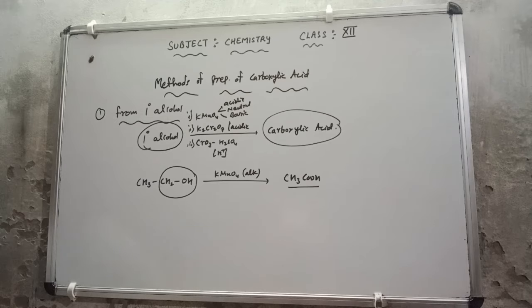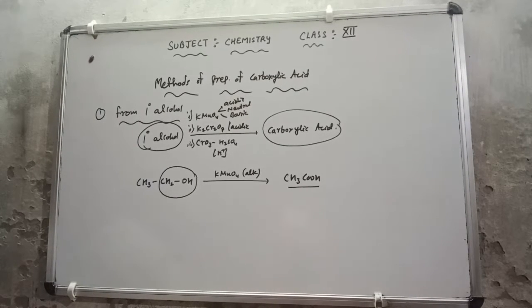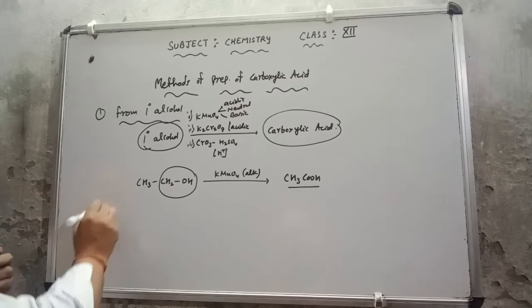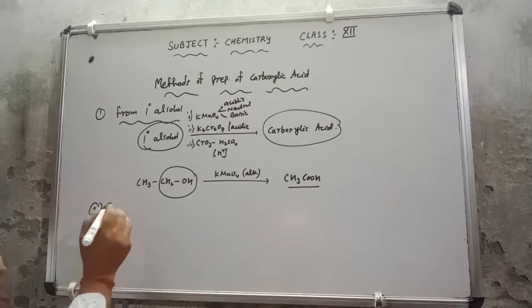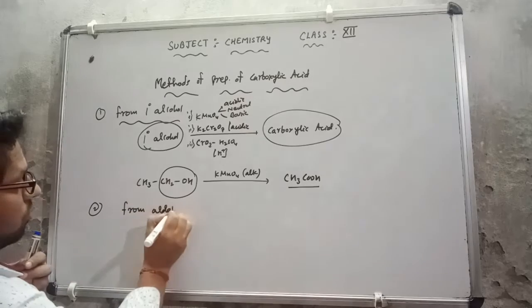Now suppose I have an aldehyde here. How can I make the carboxylic acid from the aldehyde? So the second point is that I can make carboxylic acid from aldehyde also.